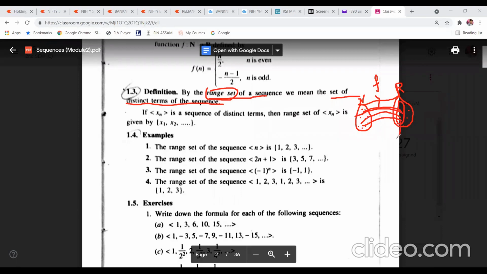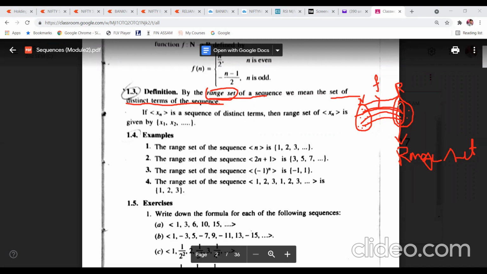And that should be called the range, the range set. You have already got this in your higher secondary.